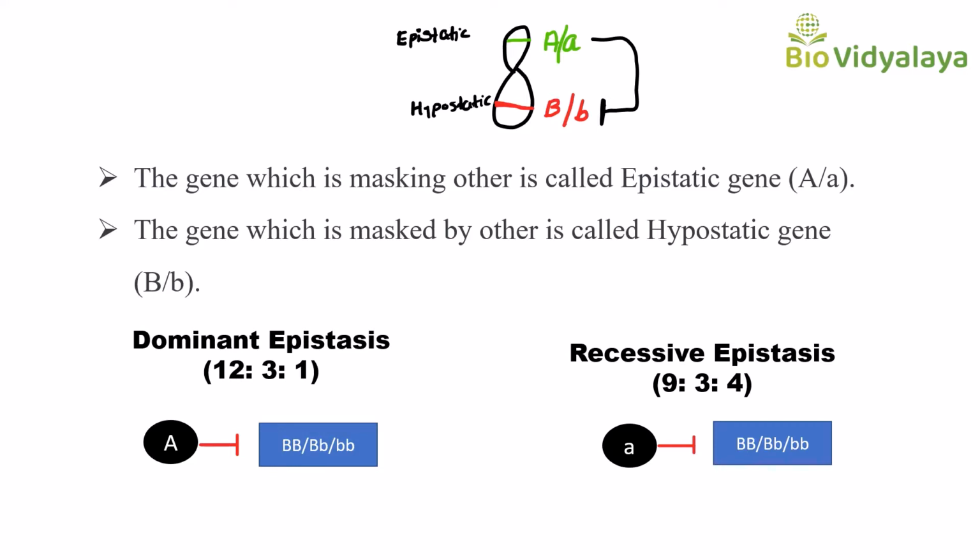In dominant epistasis, the dominant form of one gene will mask the expression of another gene. In recessive epistasis, the recessive form of one gene will mask the expression of another gene. The dominant epistasis ratio is 12:3:1 and the recessive epistasis ratio is 9:3:4. So here I am winding up this video.